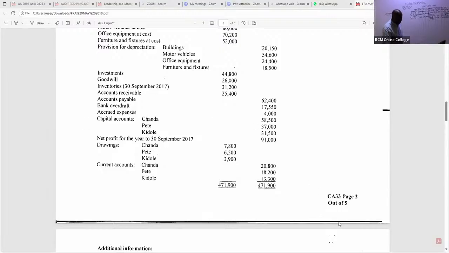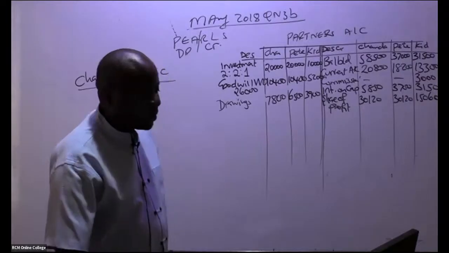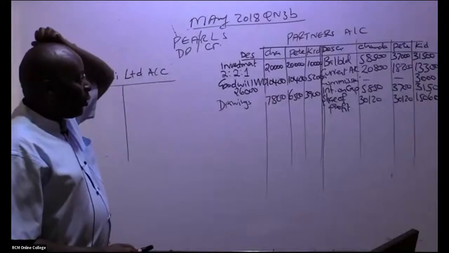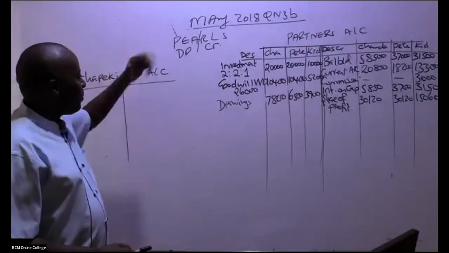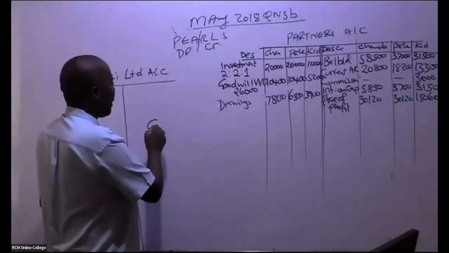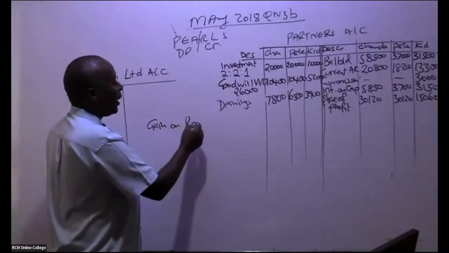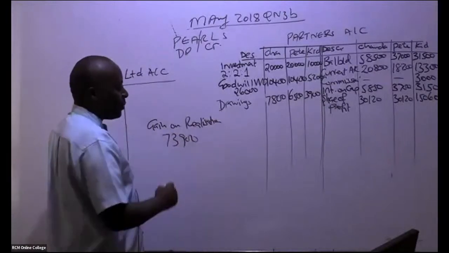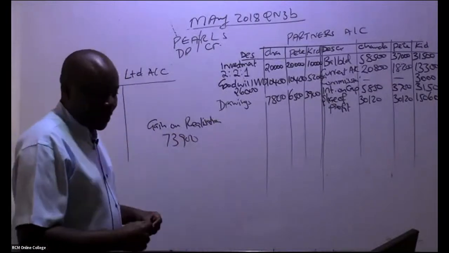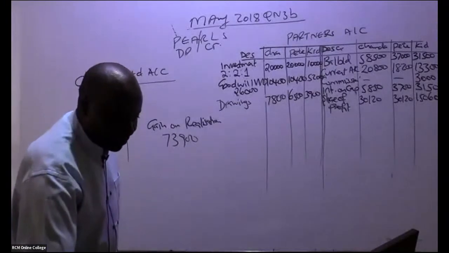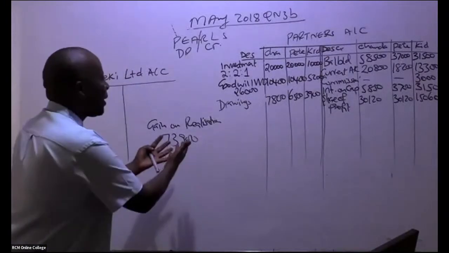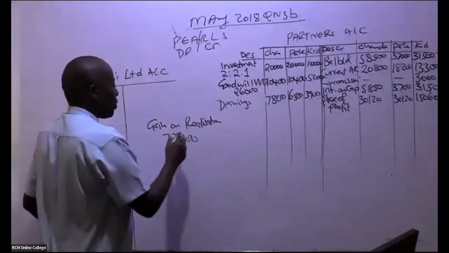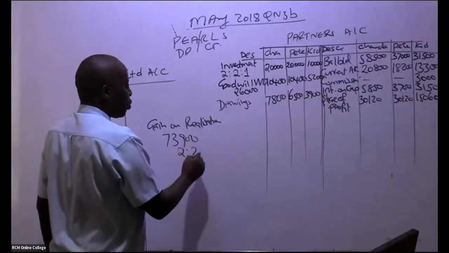Now, as I do this, there is something very important that normally connects this partner's account with my realization. Sorry, I rubbed this pretty fast. Remember, we got a gain on realization. Of how much? Can somebody remind me, was it 73,900? Yeah, please share it out to the partners. It's their gain, it's their money. Share it out to the partners using this ratio 2:2:1.